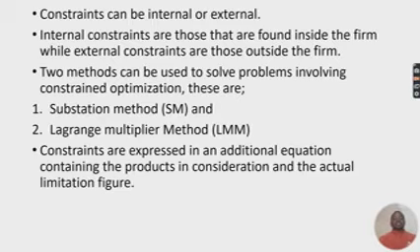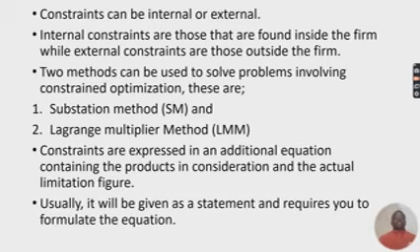Now, constraints are expressed in an additional equation containing the products in consideration and the actual limitation figure. So what we are trying to say here is that the constraint equation is expressed in addition to the objective function. This constraint equation will have the products in consideration and also the actual limitation figure of production.